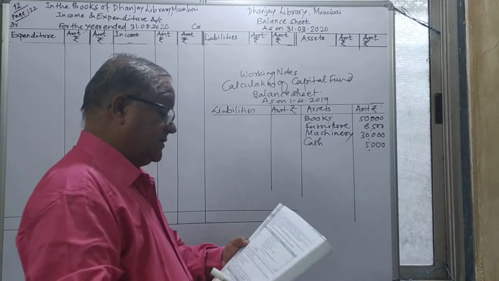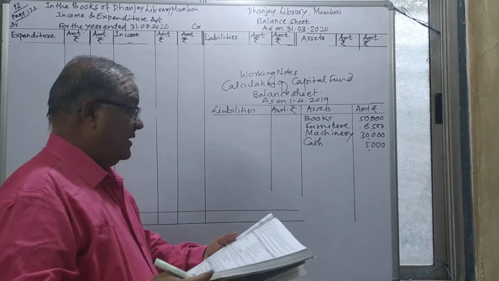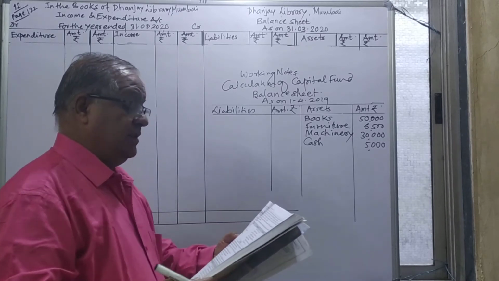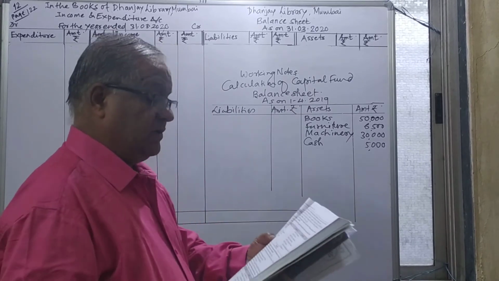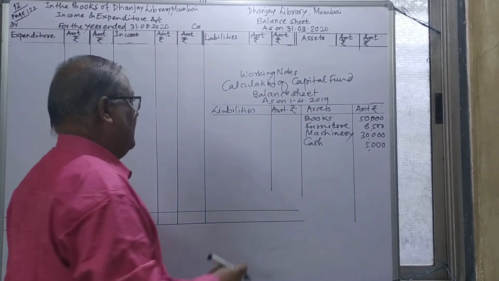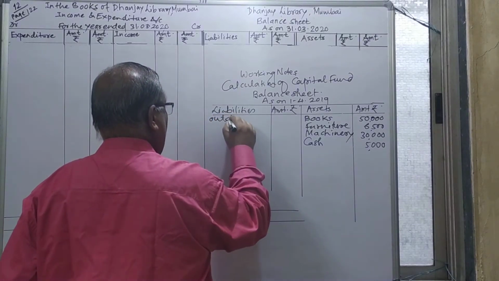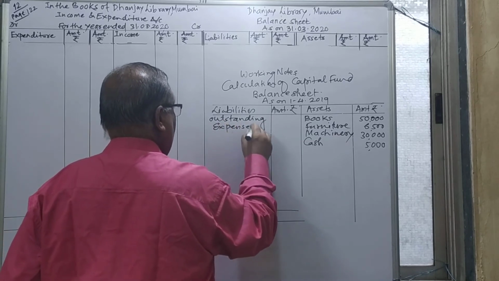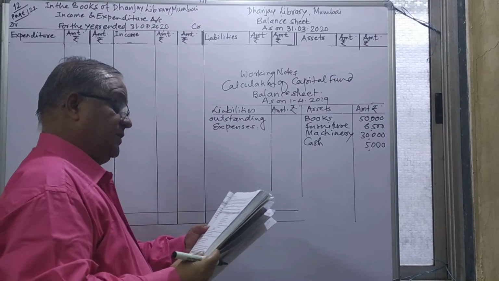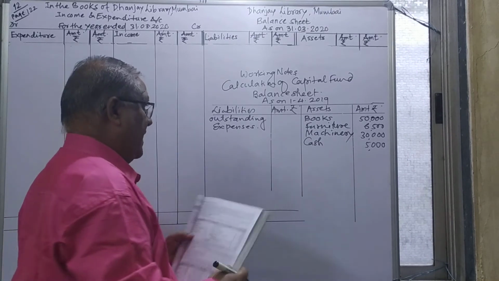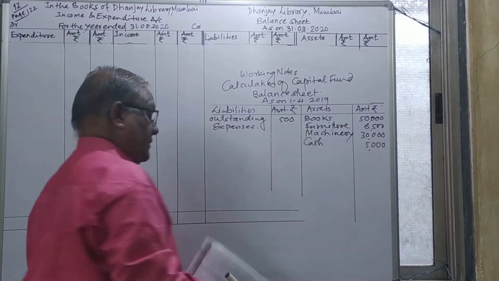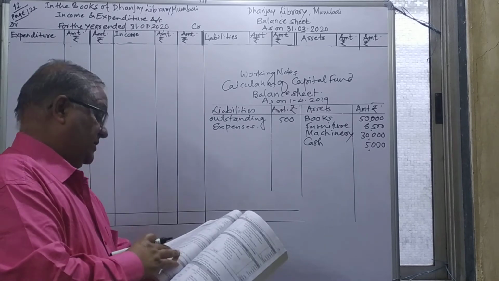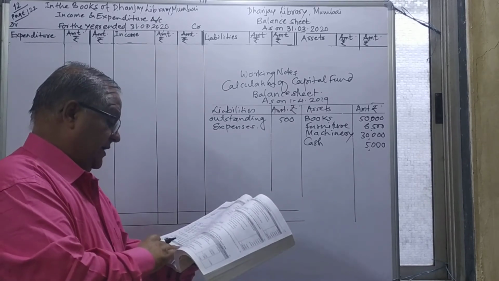In the receipts and payment account, see whether any last year expenses or assets are given to you. They are given on the payment side: outstanding expenses for 2018-19. Outstanding expenses being a liability, I will take this on the liability side. That outstanding expense amount is 500. That is the information for the assets and liabilities of the last year, and it is enough to ascertain the capital fund.